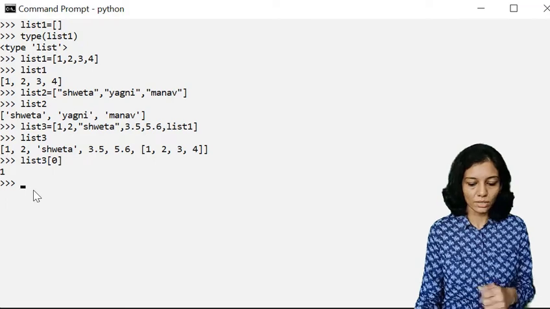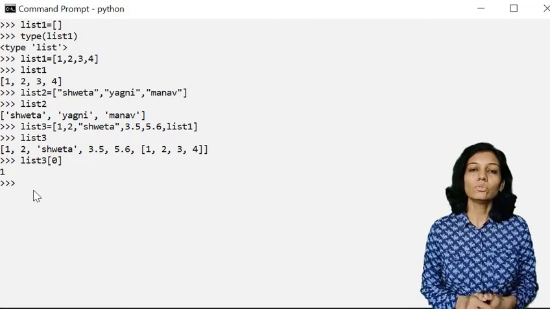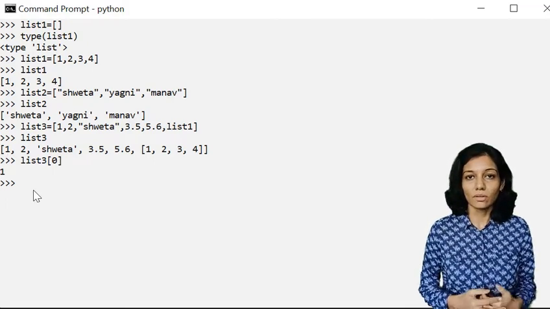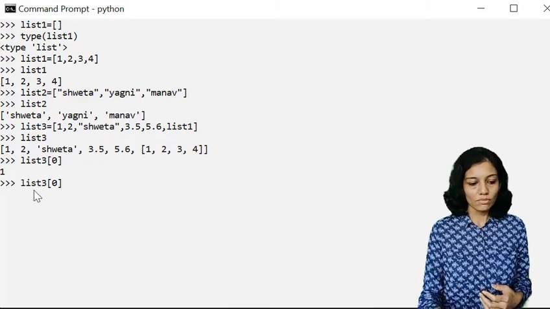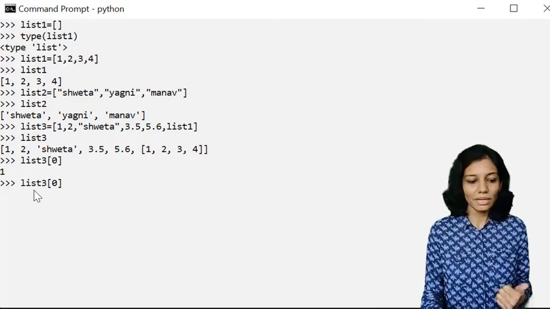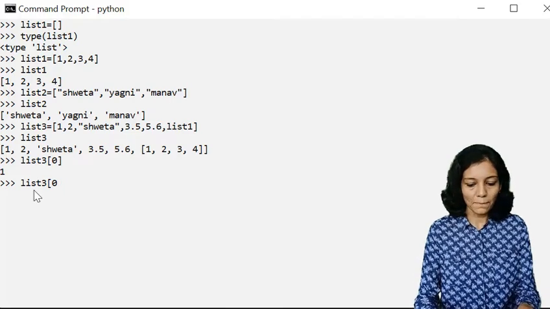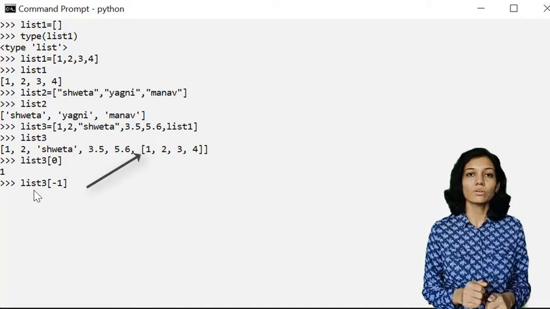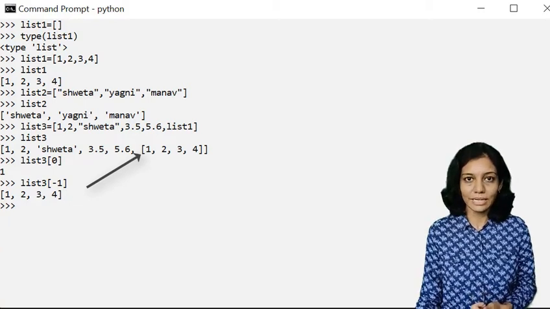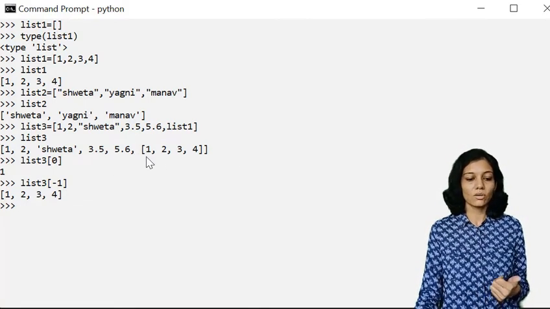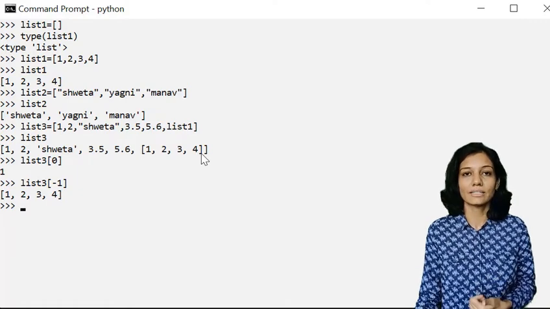I can use negative indexing as well, as we have used earlier in case of string. So if I want to extract the last element, I'll use -1, so that it points to the index of the last element. The last element is a nested list which we have included, that is a list consisting of 1, 2, 3 and 4.